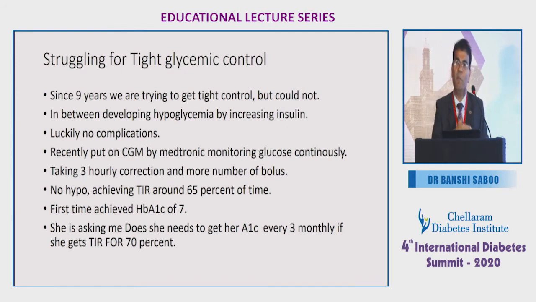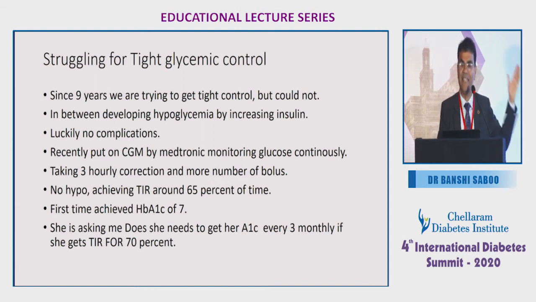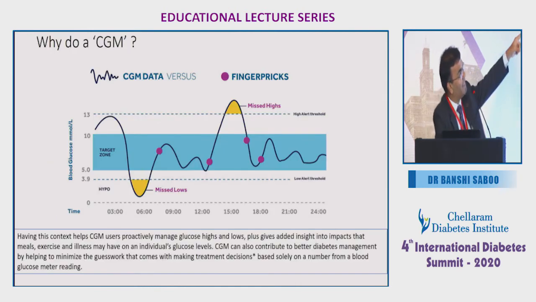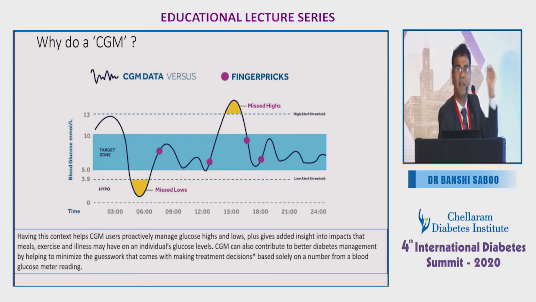So we are moving beyond HbA1c, and I think that's the answer. I told her yes, if you can keep your time in range more than 70% or even 65%, I don't think I need your HbA1c, which we have been doing for the last 9 years. So why should somebody do a CGM? Like the same type of patient who is doing sugar 4 times, this type 1 patient was doing 4, but still we are missing many hypo and many hyperglycemia.